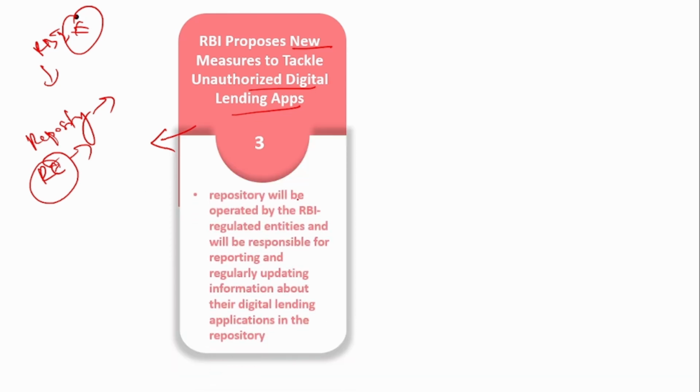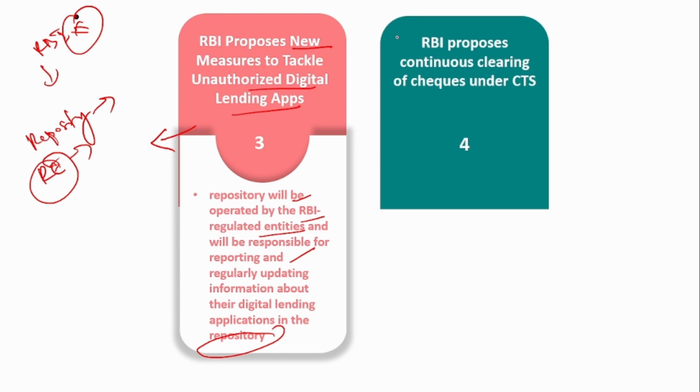The repository will be operated by the RBI, and regulated entities will be responsible for reporting and regularly updating the information about their digital lending applications in it. This is the third proposal. Next, RBI proposes continuous clearing of checks under CTS. CTS is check truncation system. Suppose you go, there is an SBI bank.